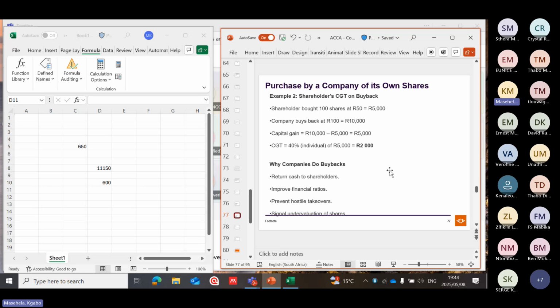Let's see another example. A shareholder bought 1,000 shares at 50 rands, of which is 5,000. The company buys back 100. It will be 10,000. Capital gain, because they bought for 5,000, but they sold for 10,000.